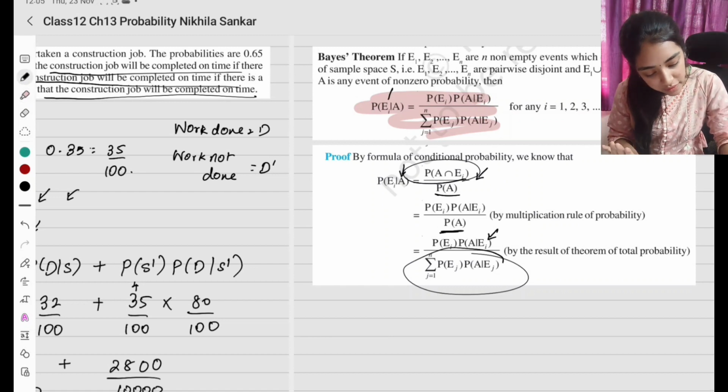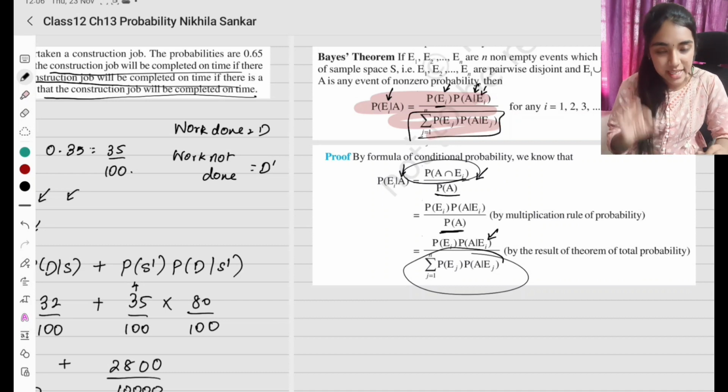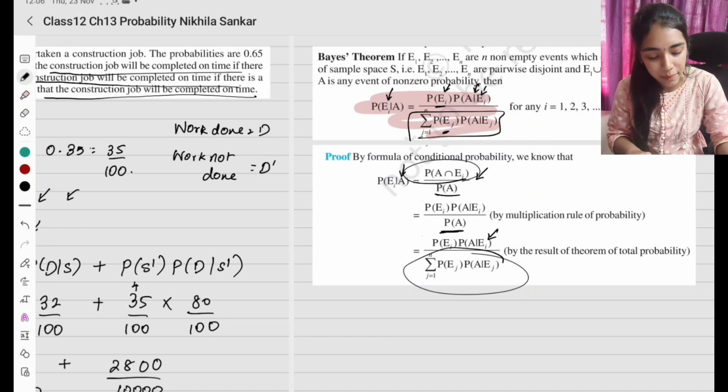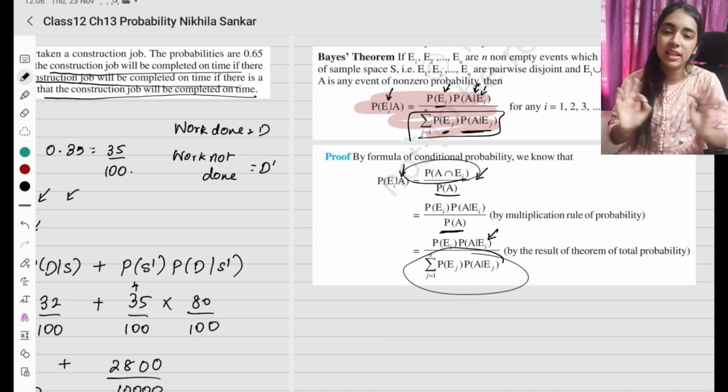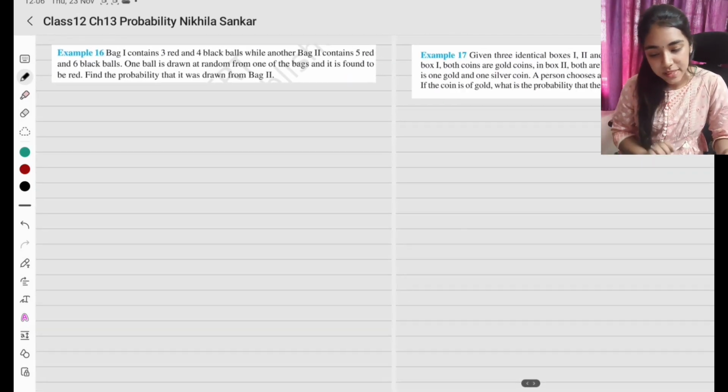So probability of E given A is going to be probability of E times probability of A given E. அதாவது probability of E and what is given comes here. Correct? And denominator is going to be the exact summation of probability of event happening times probability of A given that the event happened. Okay? Simple. Now, moving on to example 16.